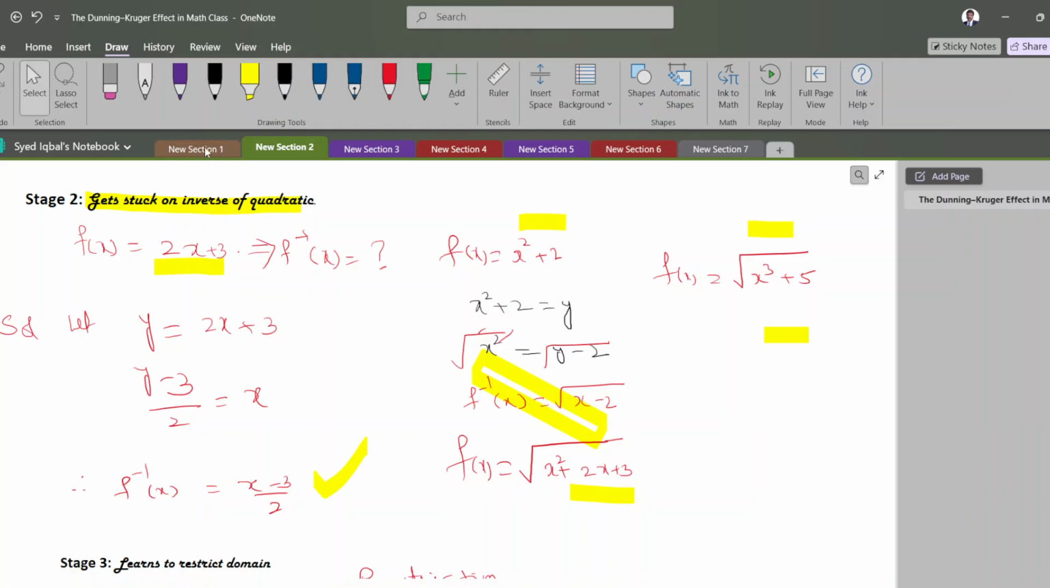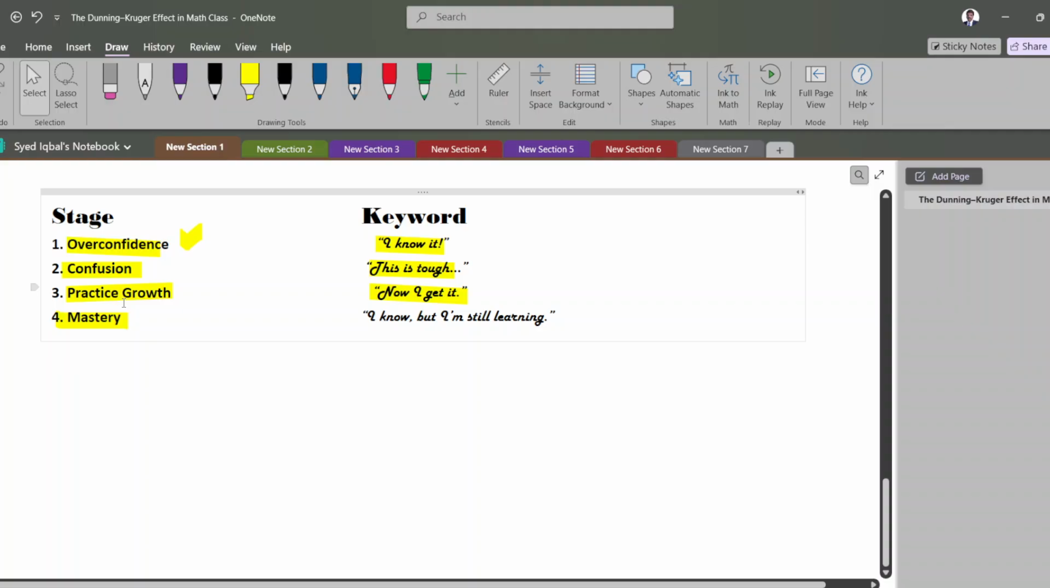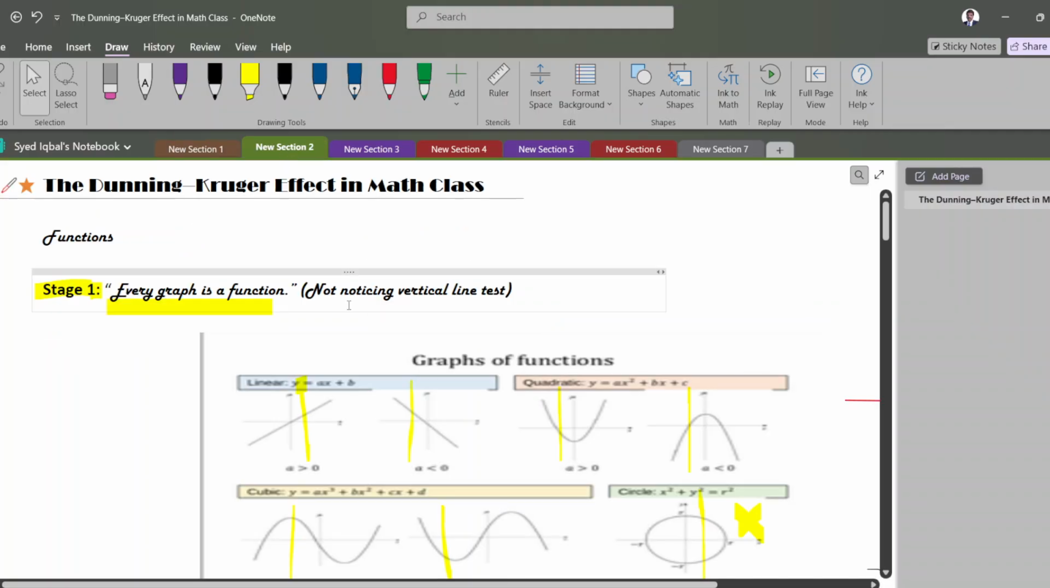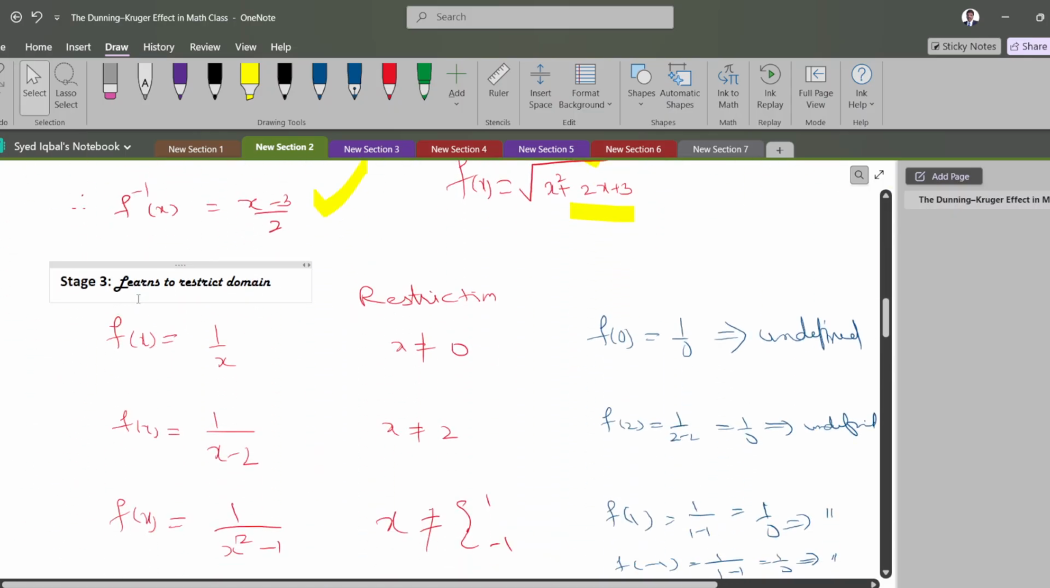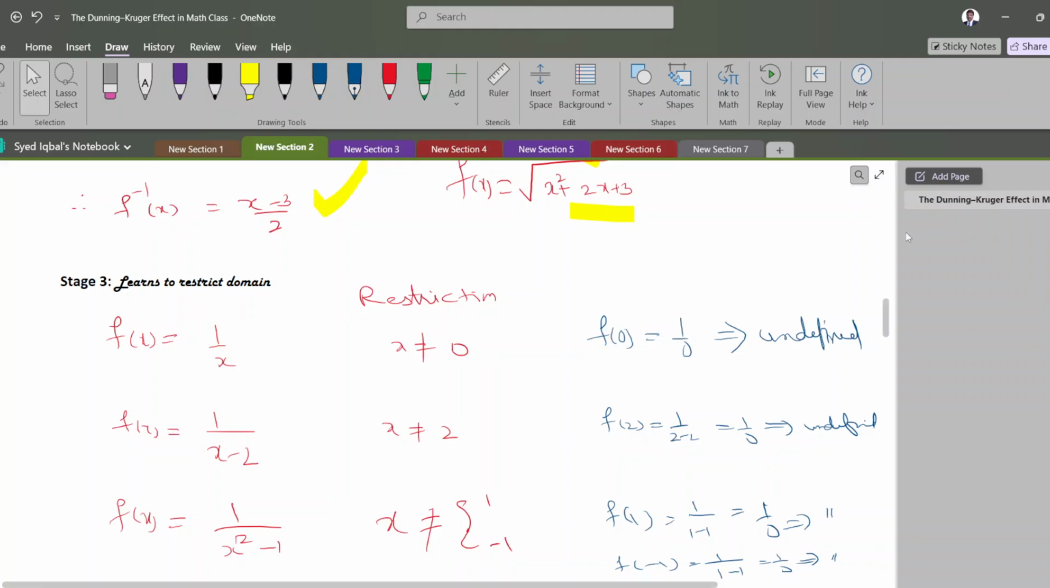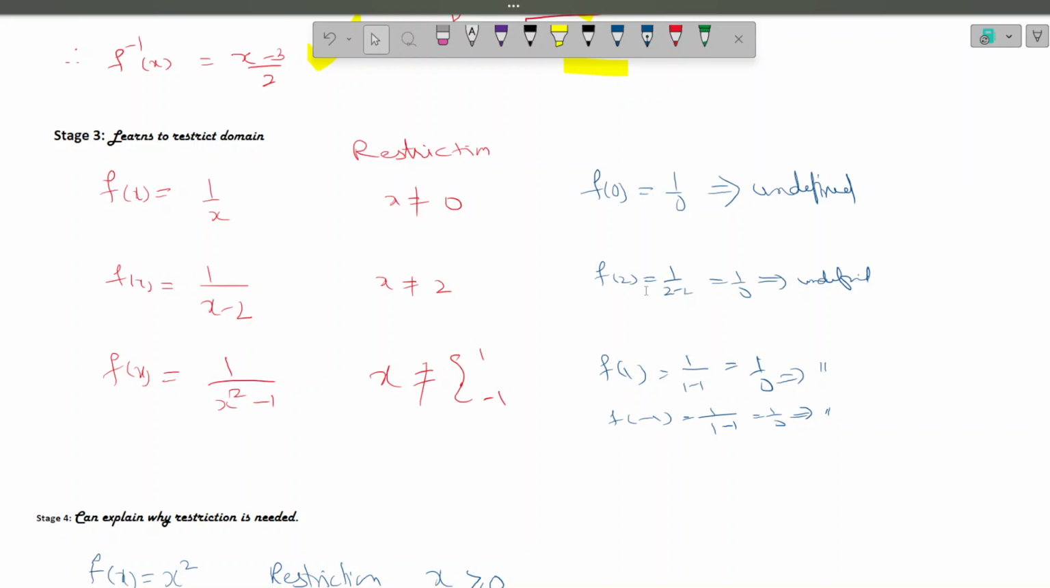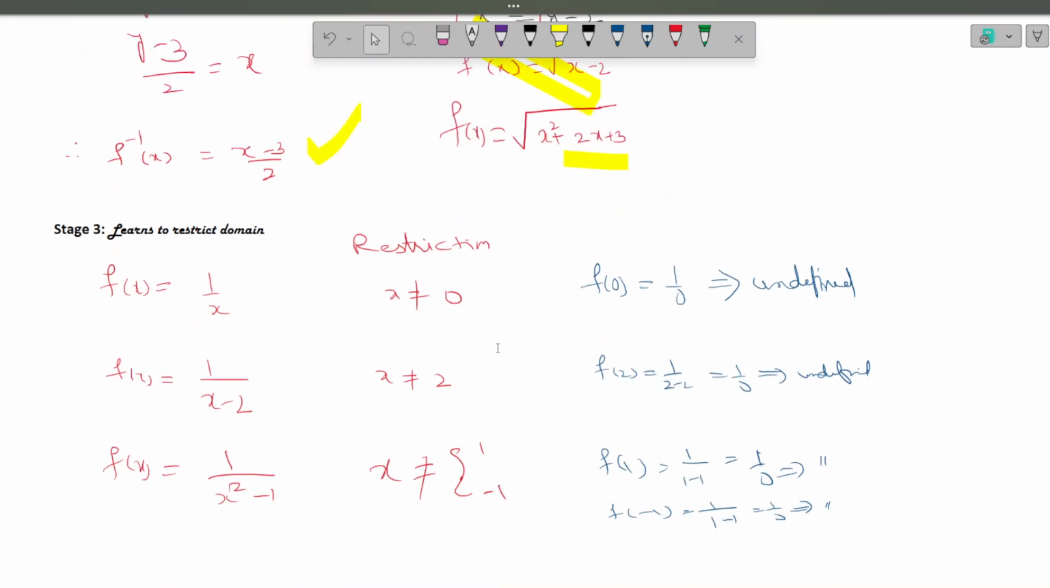Then comes the third part, the practice part. They have to practice to become masters. So the third stage is the practice part. Here they learn to restrict. In the practice part, they know the functions are there, but what restrictions apply? So they are learning the restrictions. That means at 0 the function is not defined, at 2 it is not defined, and for other values it is defined and works.